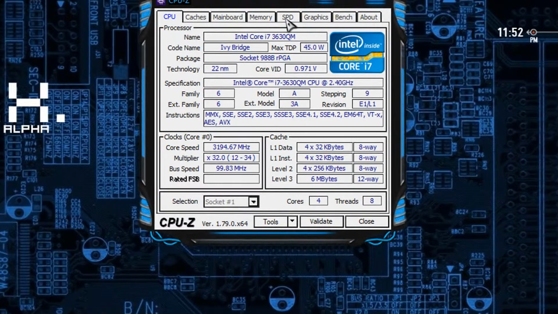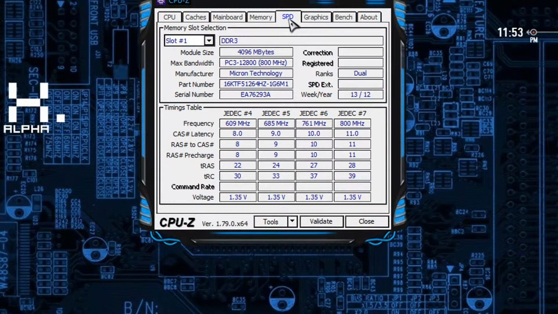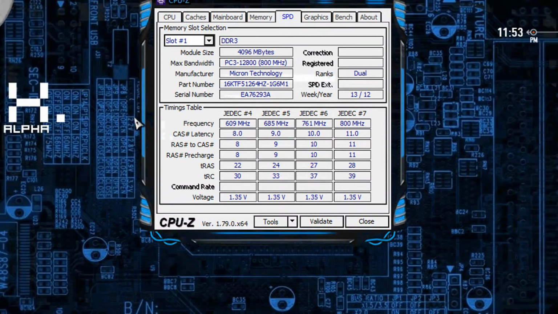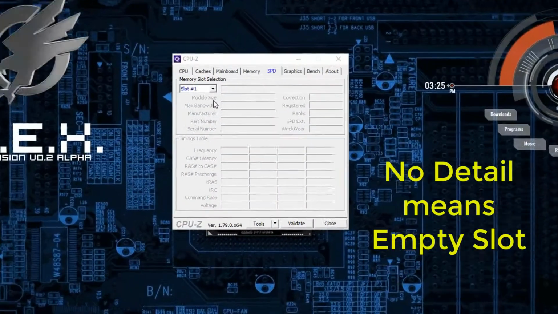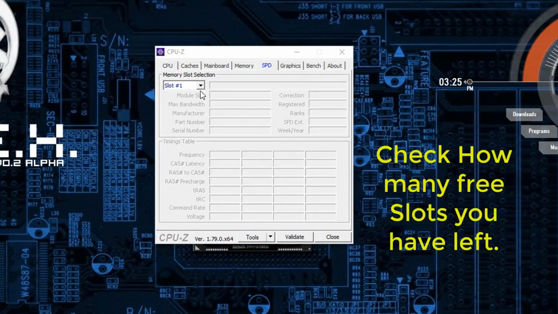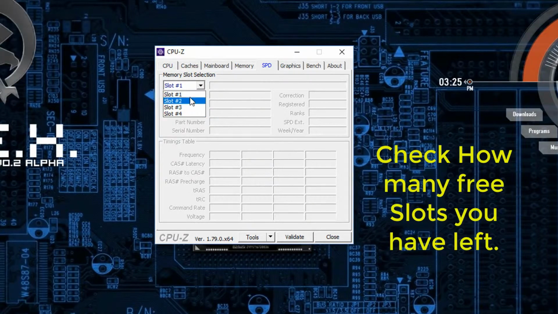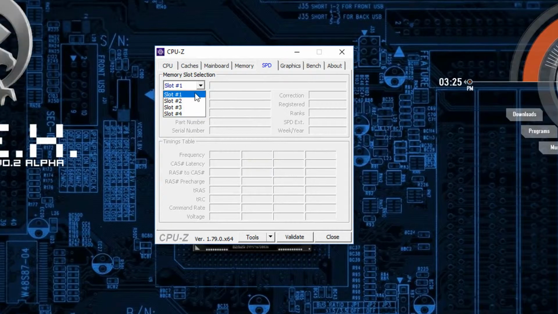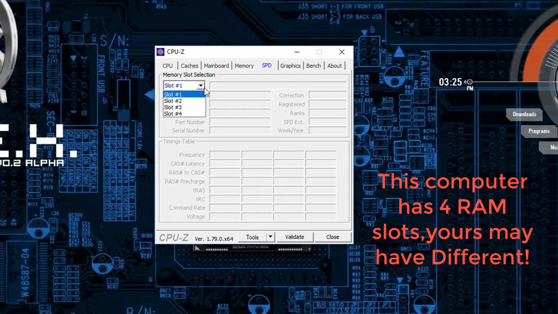Go to SPD. Here you can see the type of RAM you need to look for. And use this button to see all the RAM slots your computer has. Now you need to know how many free slots you still have. When there is no detail here, that means that the slot is free. So look at all the slots and find out how many free slots you still have.